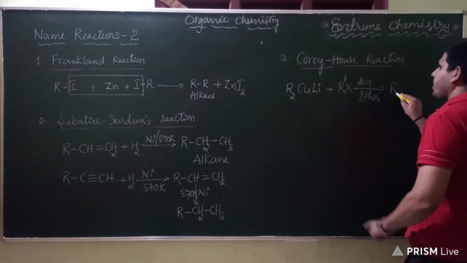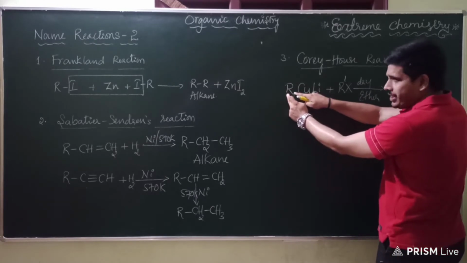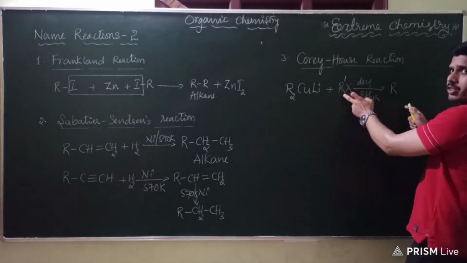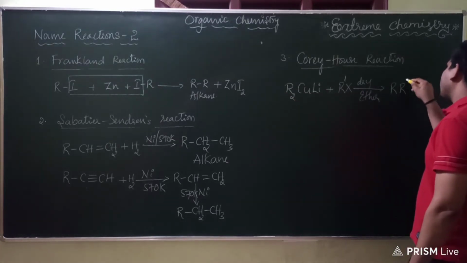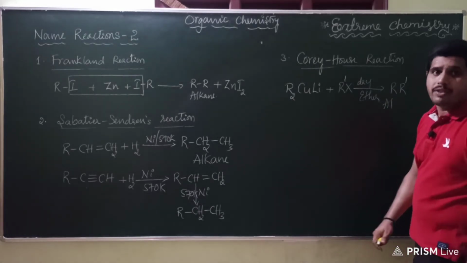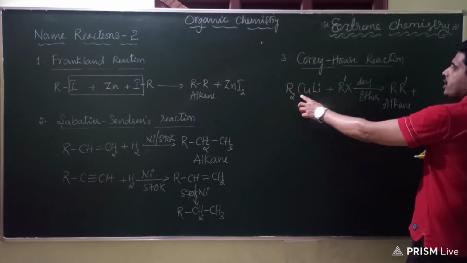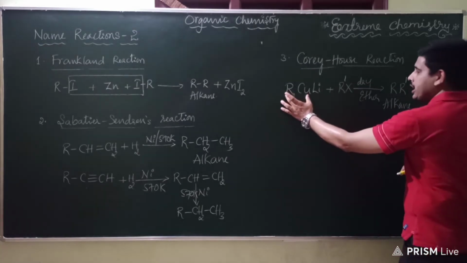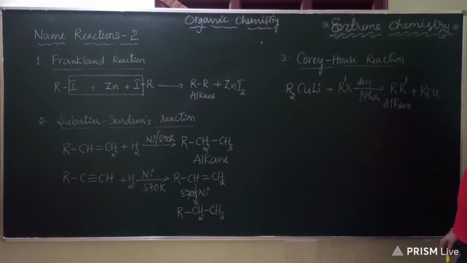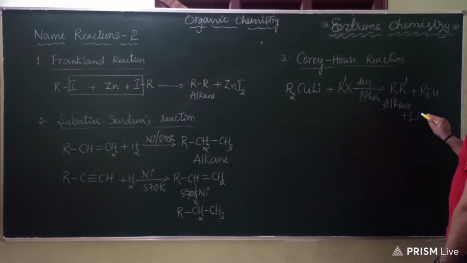Okay, so there is a reaction where the R, that means the alkyl group of this copper, will be replaced. So we will get it as R dash, which is our alkane, which is our intention actually to prepare. So alkane plus what? Here copper and one alkyl group will be there. So it will be present as alkyl copper, organometallic compound, and lithium and halogen. So I'll write here down lithium halide, LiX.